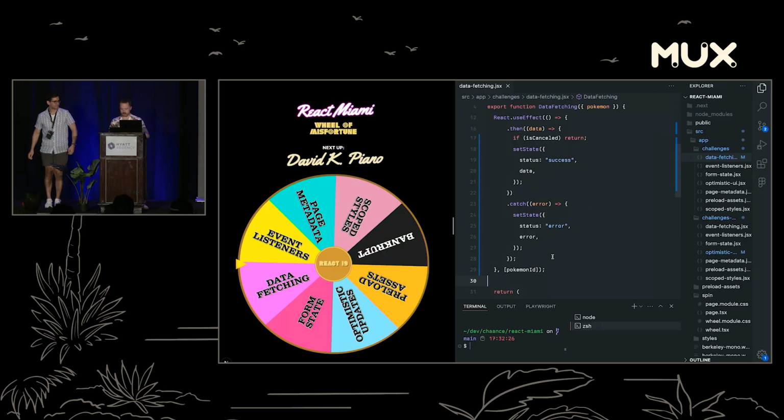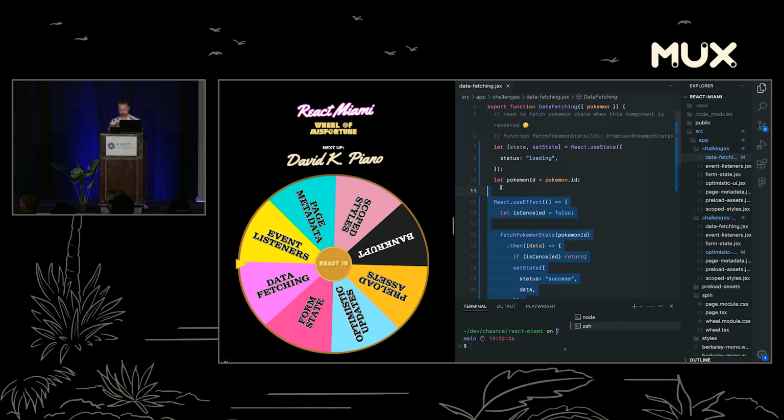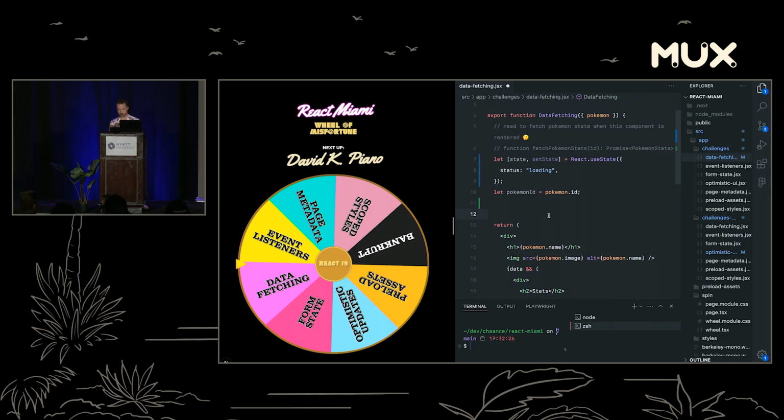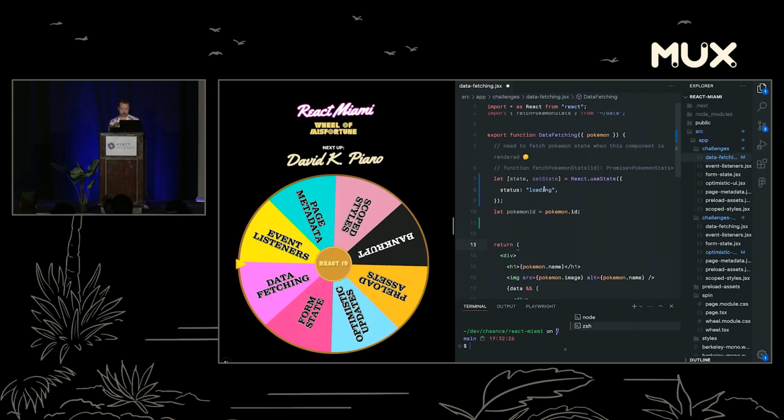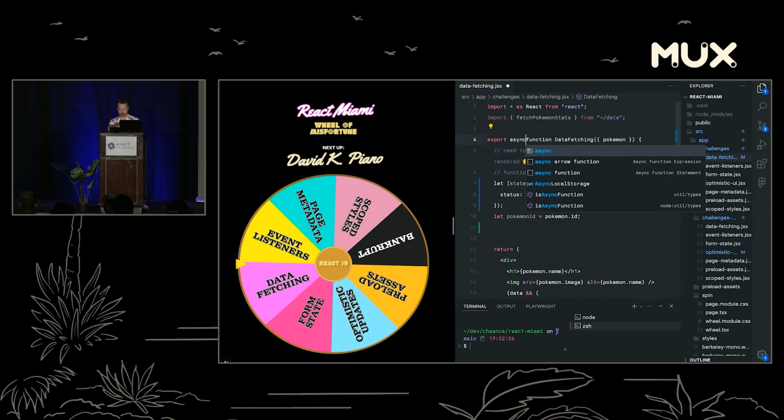All right, so what could we do a little differently here? Well, we're going to delete all of David's code, as we have gotten used to doing, and think about this a little differently. Right now, this is all happening on the client. But what if we could move this to the server? What if all of our data fetching could happen on the server? But wait, wasn't one of the rules that everything has to be in the component? Well, it is. And you might be thinking, I can't return a promise from a React component. Well, you can in React 19 if you are using a framework that supports React Server Components.